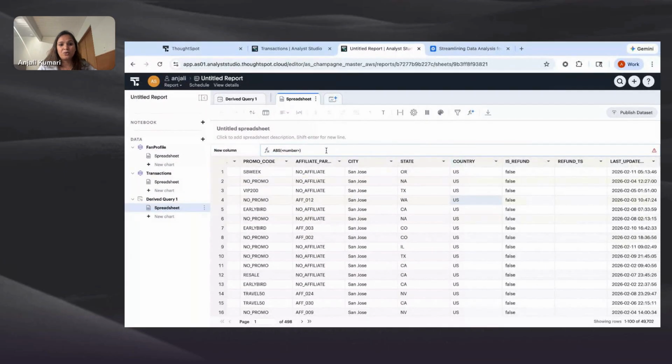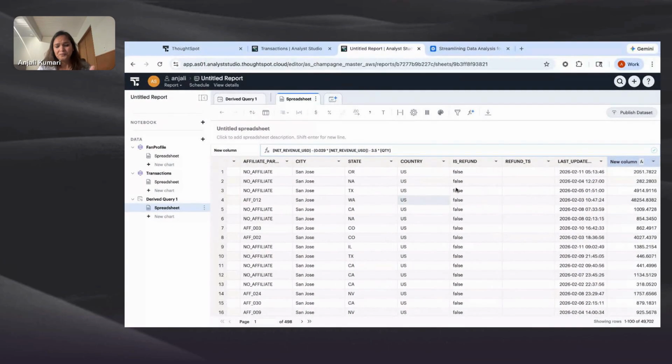In this case, I'm just going to go ahead and write a simple transformation which calculates the contribution margin. And for that purpose, I've assumed a fixed cost of $3.5 and a 2.9% payment processing fee. And this is how I'm calculating my margin information. So now the new column is added by a simple transformation. I did not have to go back to my SQL, which is really, really powerful.